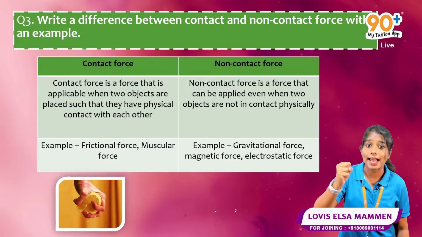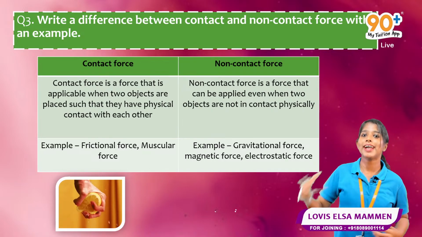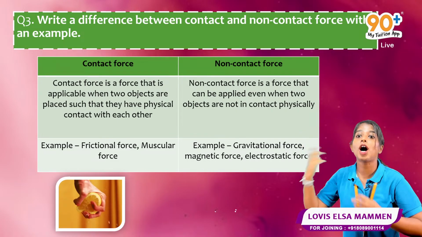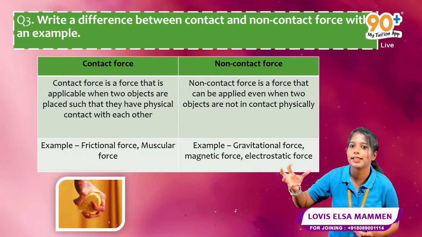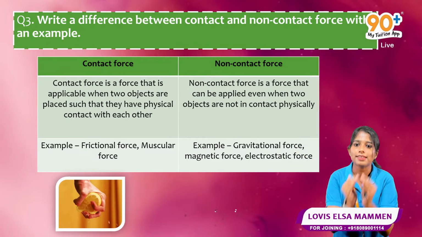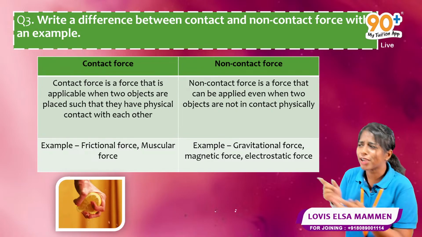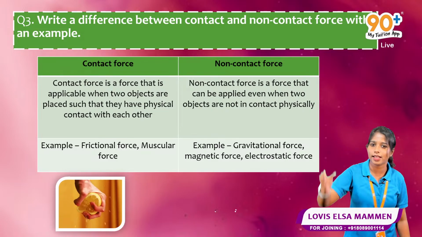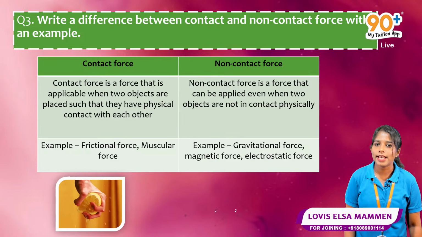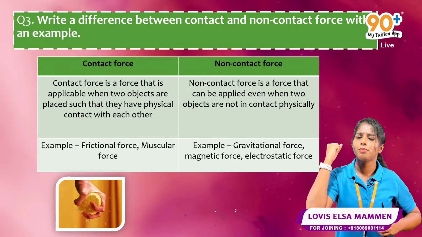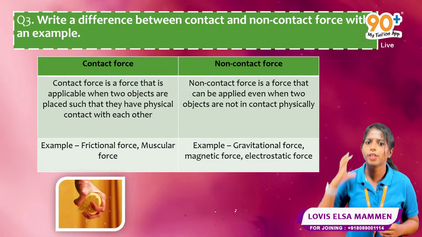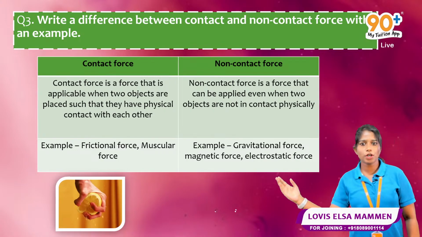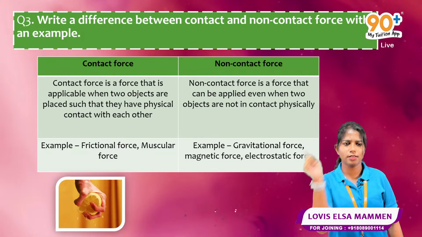You need to use a hand, and your hand and the lemon are in contact with each other. So that type of force is contact force, and we call it muscular force. Yes, it is muscular force. You are using your body, your muscles. Got it? So that is muscular force. Frictional force we will discuss.